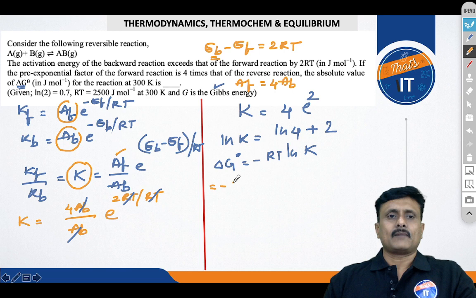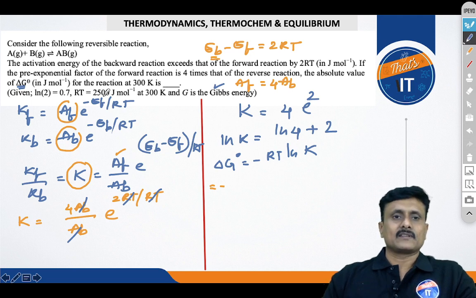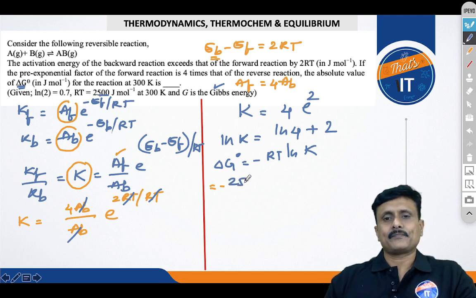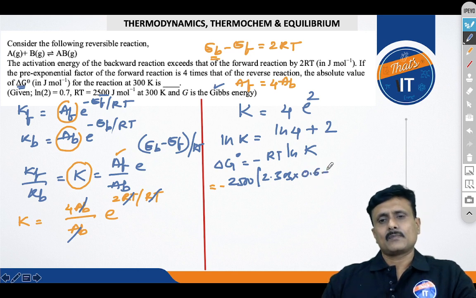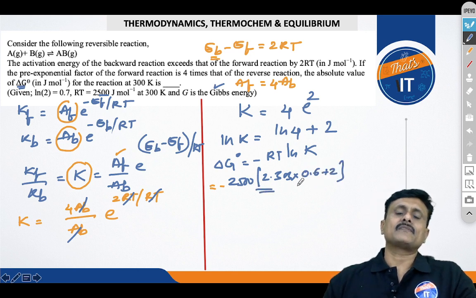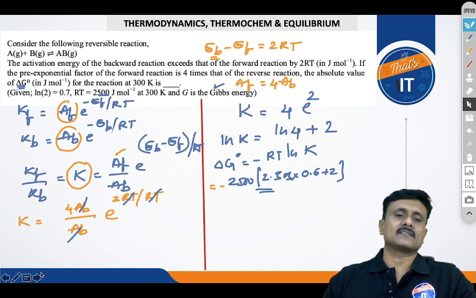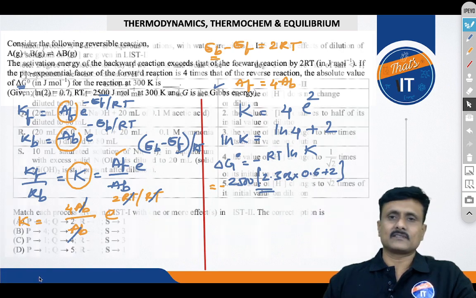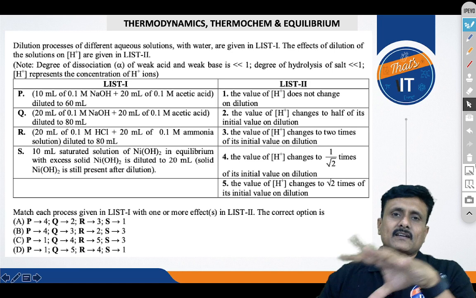Substitute minus, the RT value is directly given here. No need to look at the R value. You can see that the RT value is 2500. Natural logarithm of K is nothing but 2.303 into log 4, that is 0.6, plus 2. This is the value of delta G naught. Hope you understood. This is somewhat easier in the session, I felt, because this question is related to formula substitution and data substitution mostly, right?